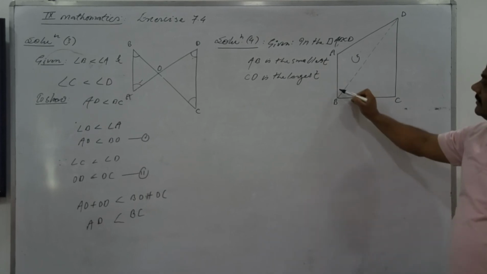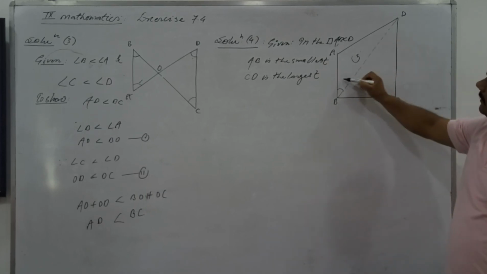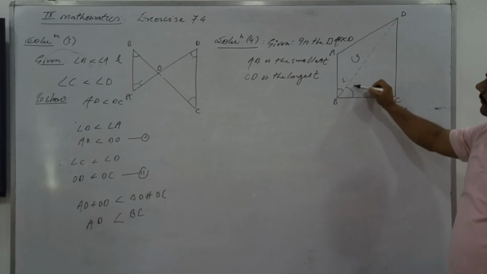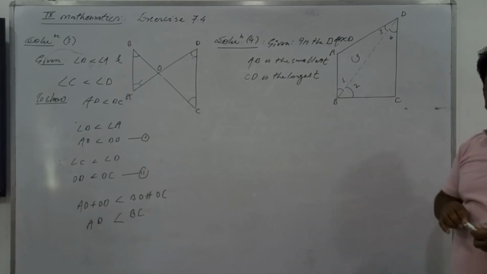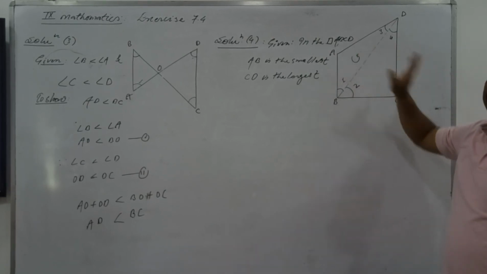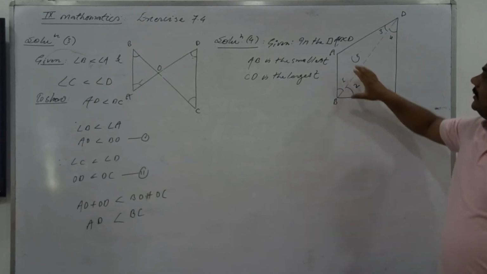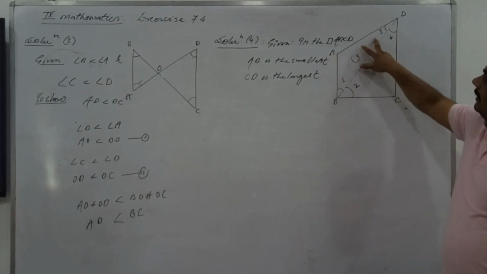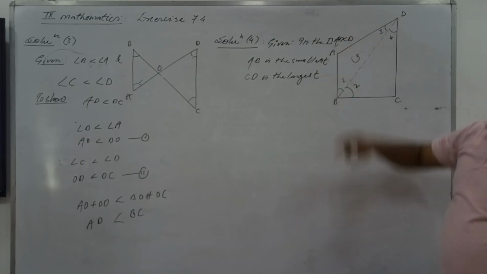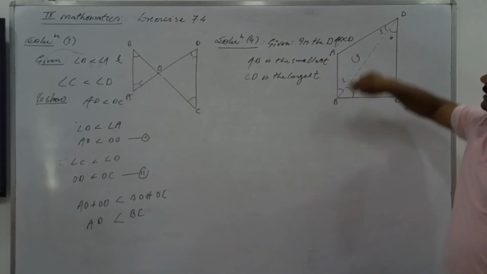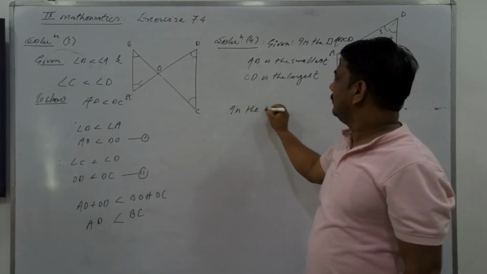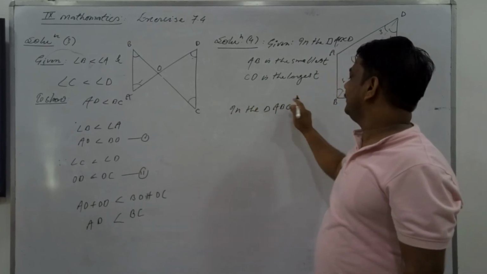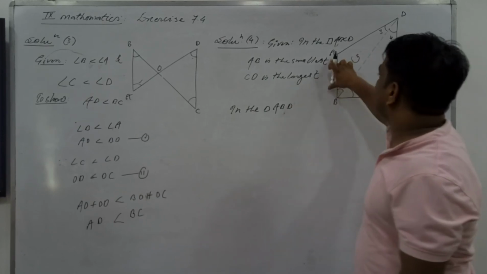How many angles are being formed here? It's angle 1, angle 2, angle 3, and angle 4. Well understood now? So triangle inequality will work here. Tell me, in triangle ABD, what is the relationship between AB and AD?